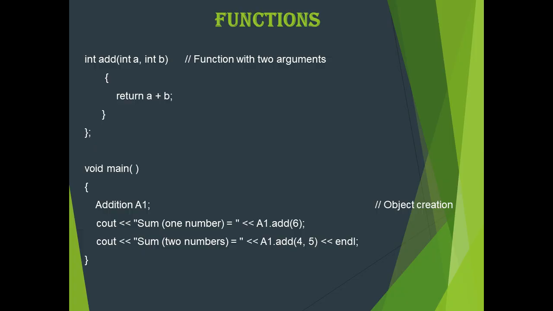This is known as function overloading. Depending upon the number of arguments and the type of the arguments, the function will be invoked. The function name is the same, but depending upon the number of arguments and the type of the arguments, the function will be invoked. This is known as function overloading.